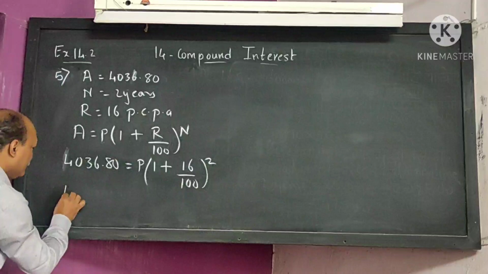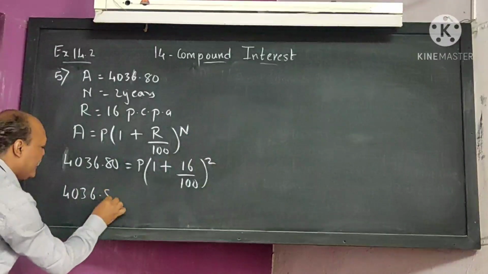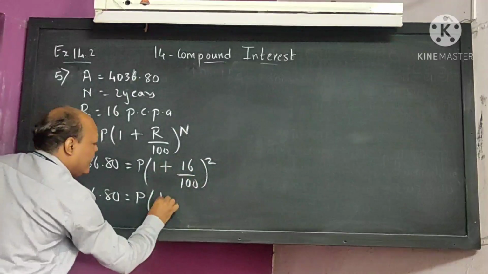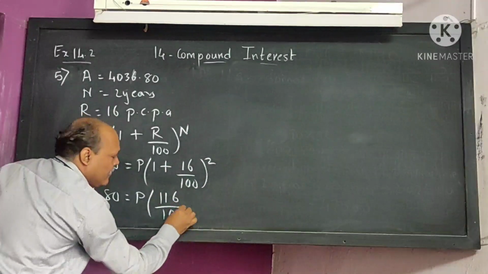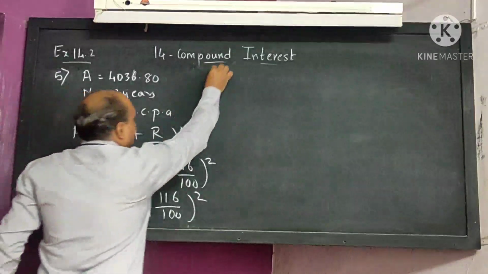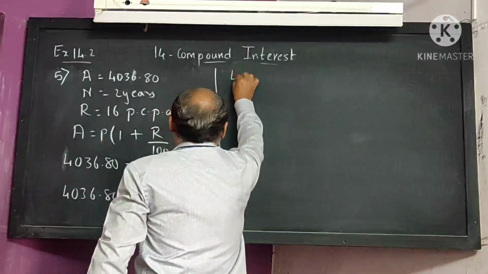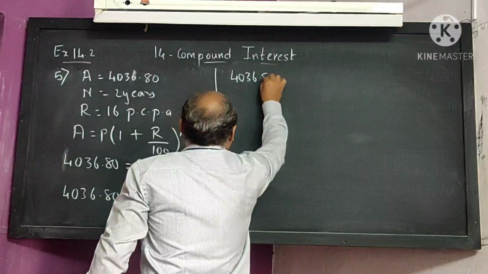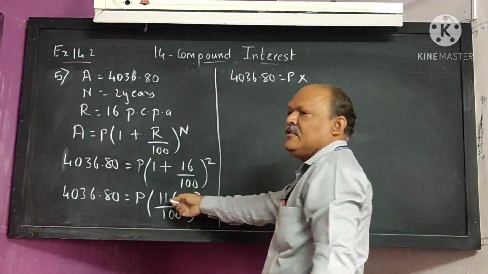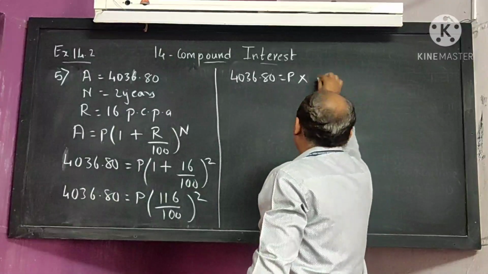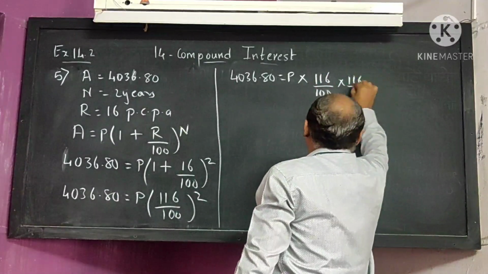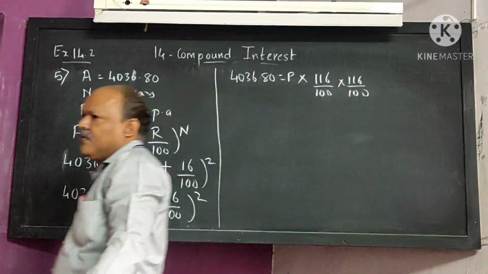Now in the same way, 4,036.80 is equal to P. 100 plus 16, 116 upon 100 square. I hope all of you understood here. Now 4036.80 is equal to P into square, which means you have to multiply 2 times. That is 116 upon 100 into 116 upon 100. Is it clear to everyone?